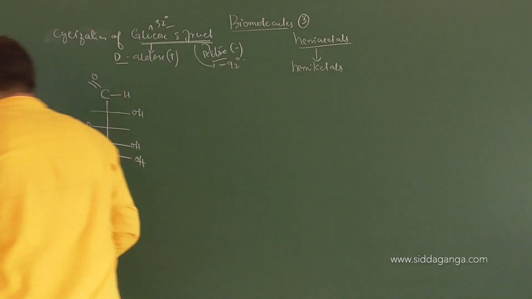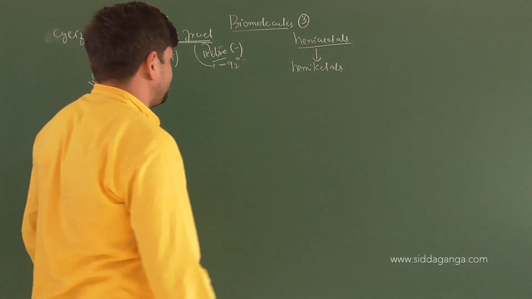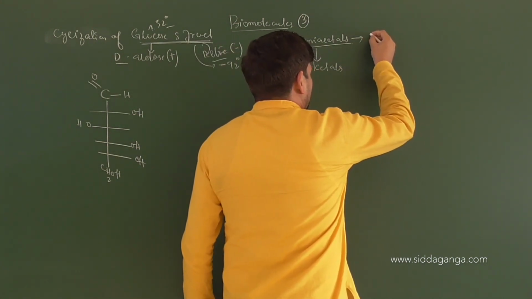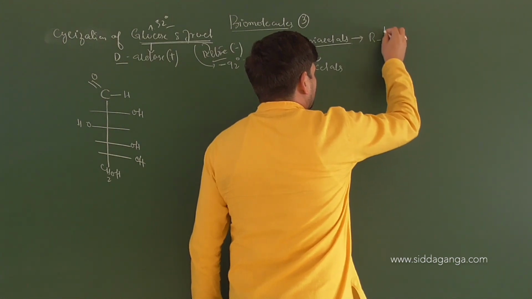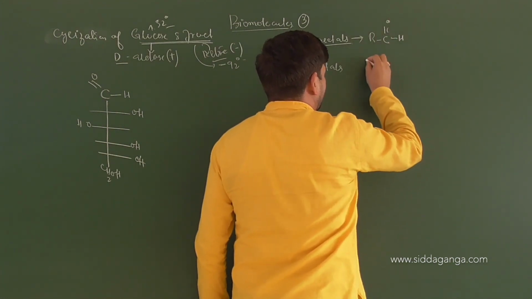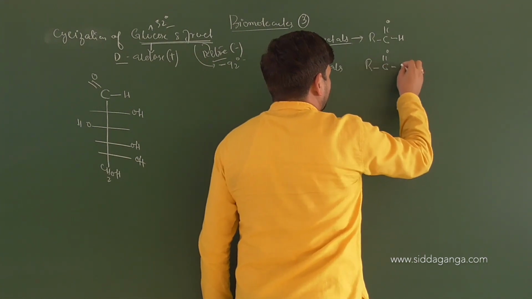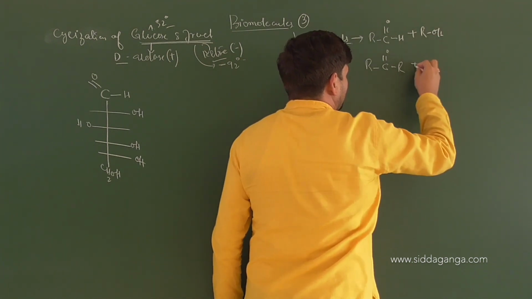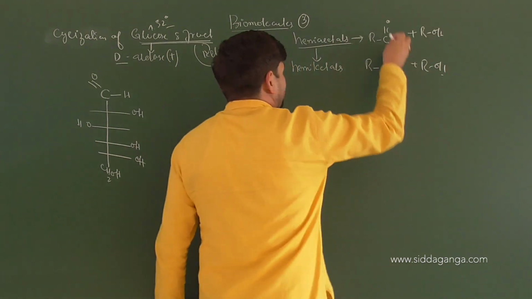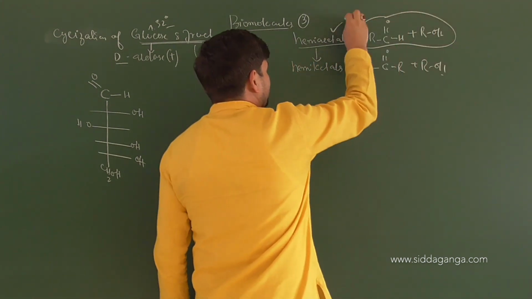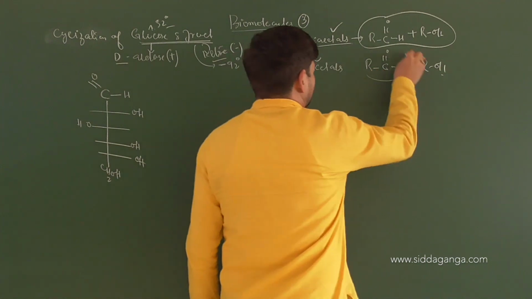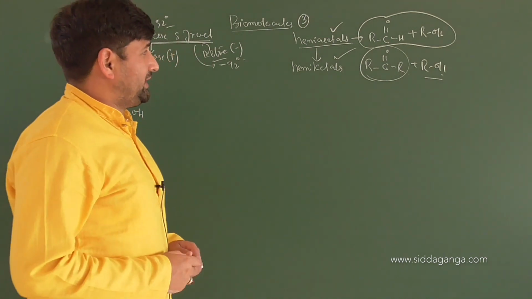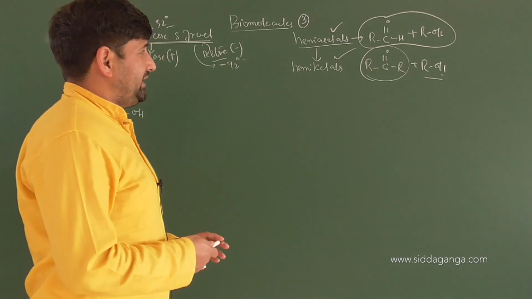So we have the formation of hemiacetals or hemiketals depending upon whether the interaction is happening between the aldehyde, or C double bond O H aldehyde, or it is happening between ketone with alcohol. So when it is aldehyde with alcohol, we have hemiacetal formation, and when it is ketone with alcohol, we have hemiketal formation.